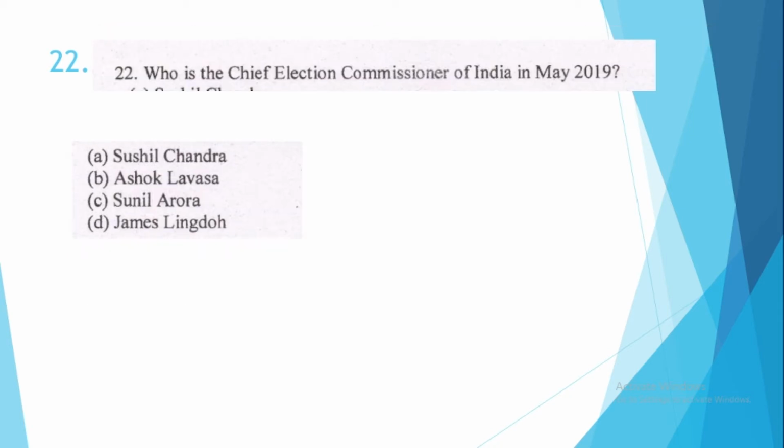Hockey. 22. Who is the Chief Election Commissioner of India in May 2019? So, for this question, the answers which are given are not the correct one. So you have to write in the comment section below who is the present Chief Election Commissioner of India according to 2019. The correct answer was option number C, Sunil Arora.